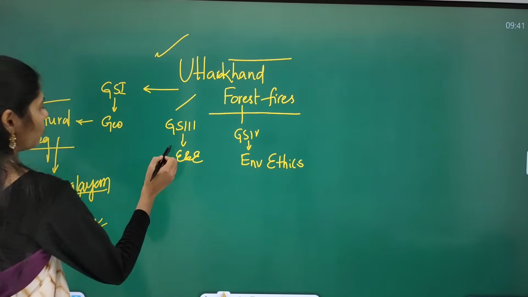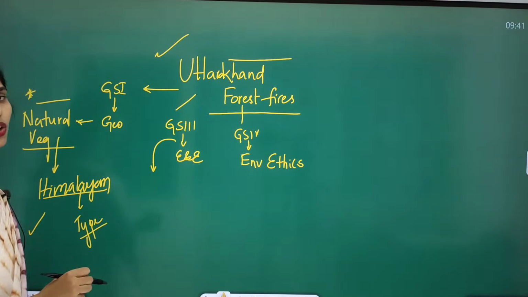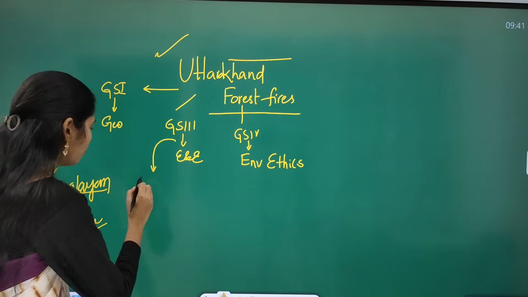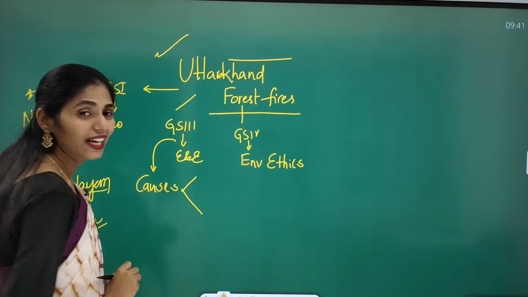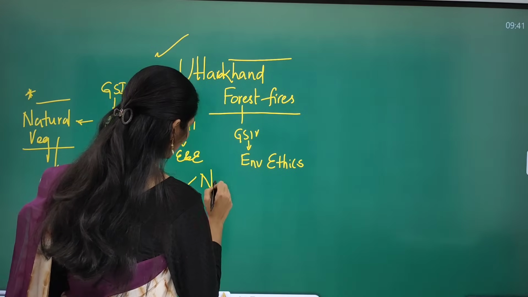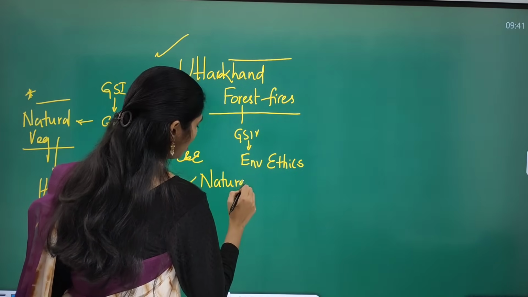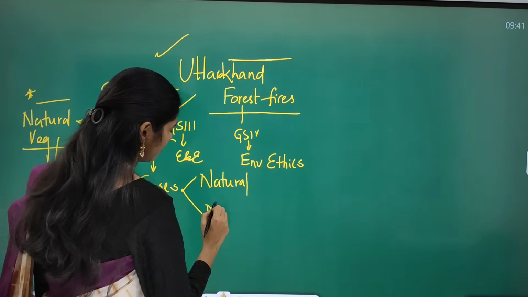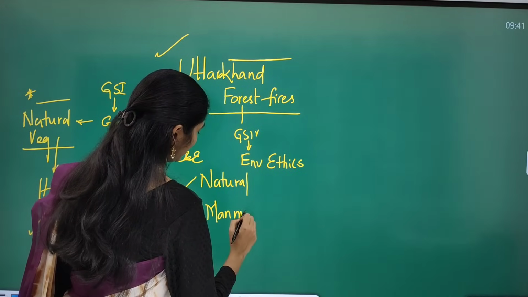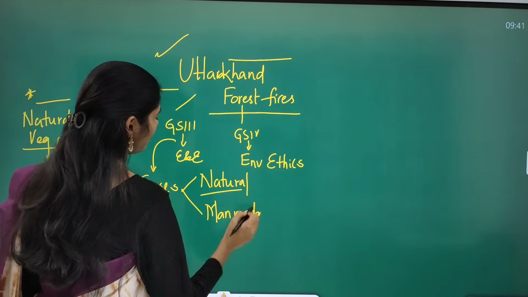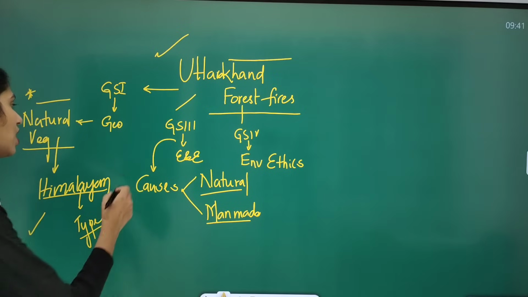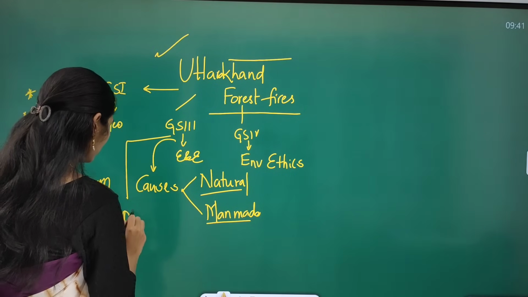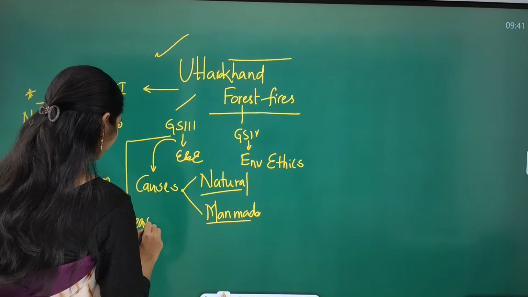And the next one is from environment and ecology. You have to see what are the causes of this forest fire, and we can divide them into two types. The first one is natural causes and the second one is man-made causes. You have to think deeply and have at least 4 to 5 points for natural causes and man-made causes, and see what measures can be taken.